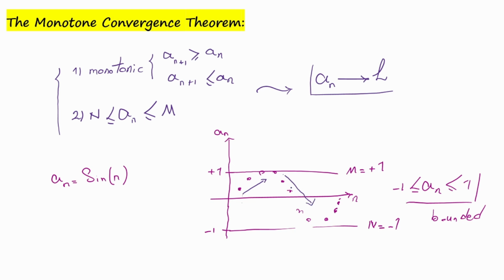So it's not a monotonic sequence. According to this theorem, we cannot conclude that this sequence is convergent, because even though we proved that the sequence is bounded, it is not monotonic. Both of these conditions must be satisfied simultaneously in order to conclude that the sequence is convergent.